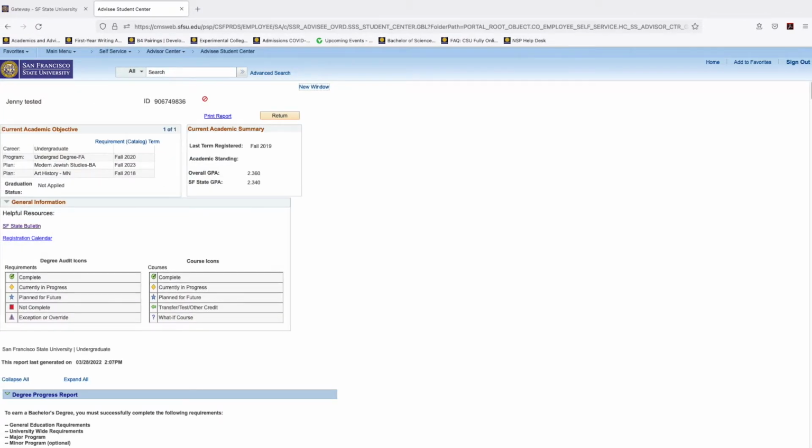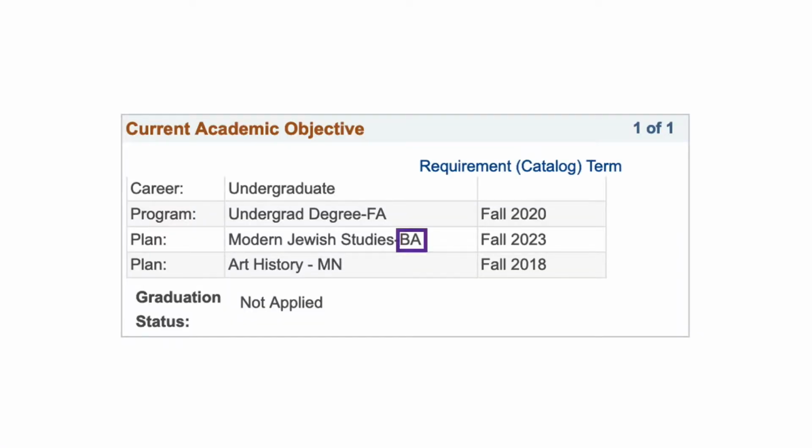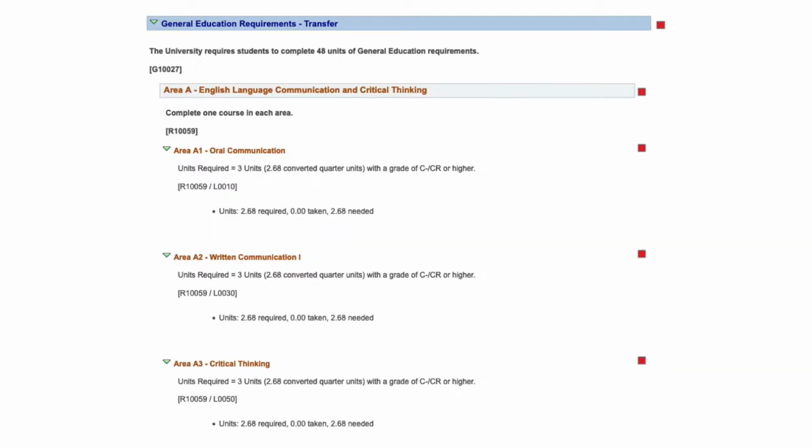If you are unsure of the items on the first page, such as whether to write Bachelor Degree of Science, abbreviated to BS, or Bachelor Degree of Arts, BA, you can find it under the Current Academic Objective section of your DPR. You can also view your major as well as your first semester at SF State.